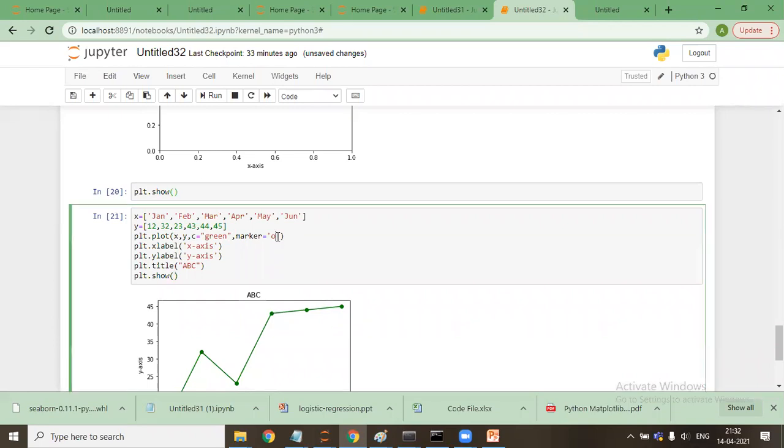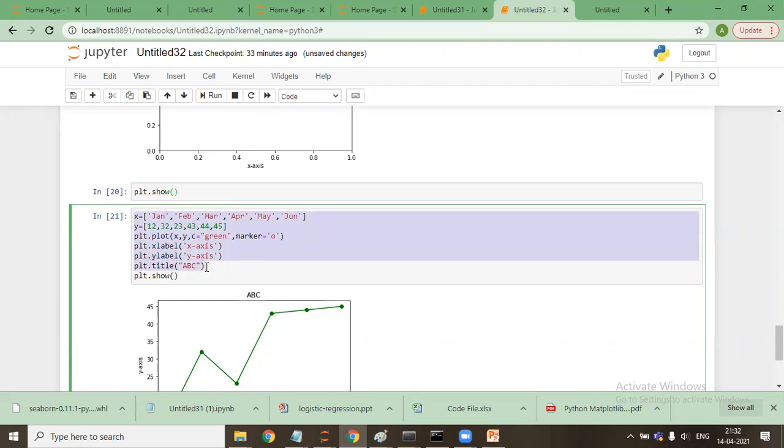Hello, sir. Sir, when you remove this plt dot show, then the plot will also include the text, like x-axis or y-axis. Yes, it will, because I have been executing it in a single cell. So it will do it.